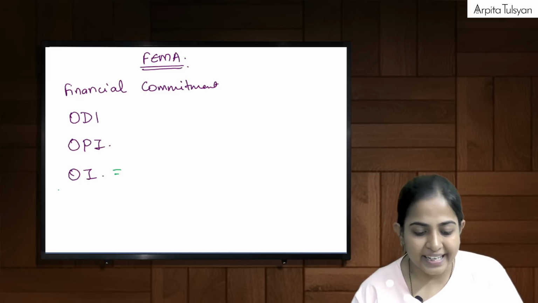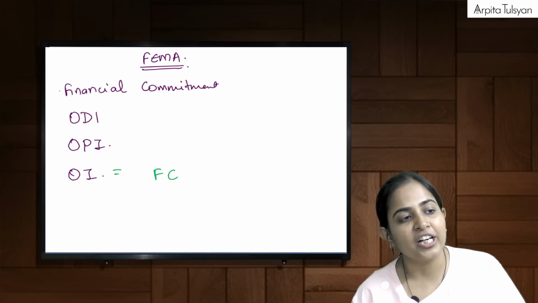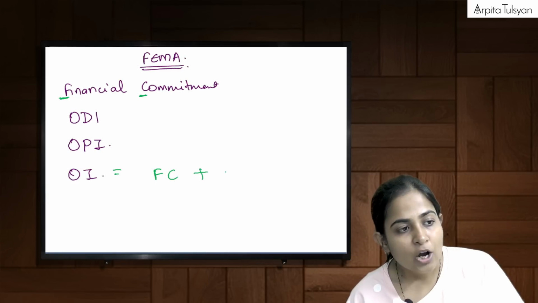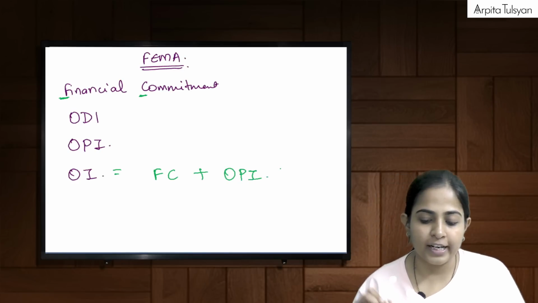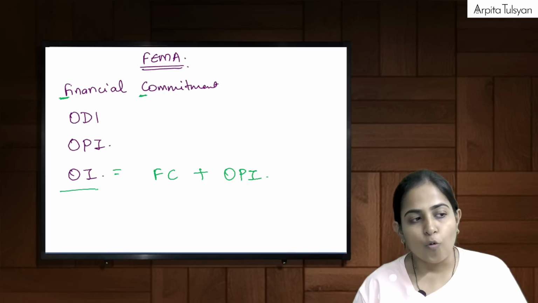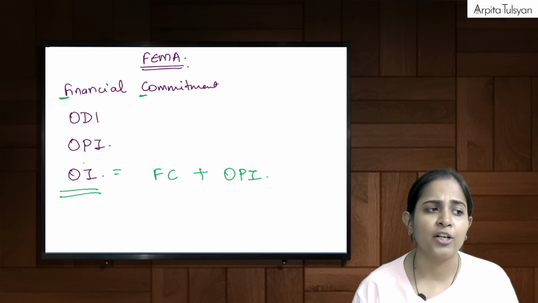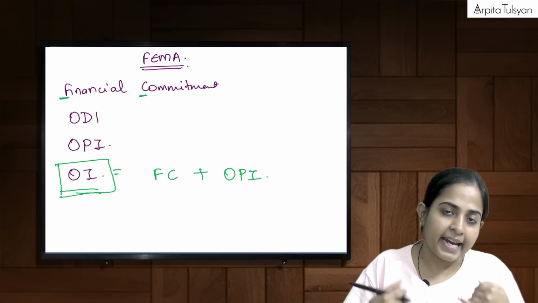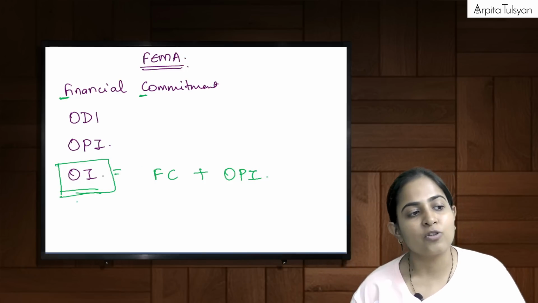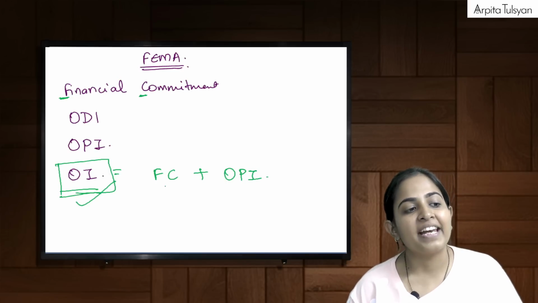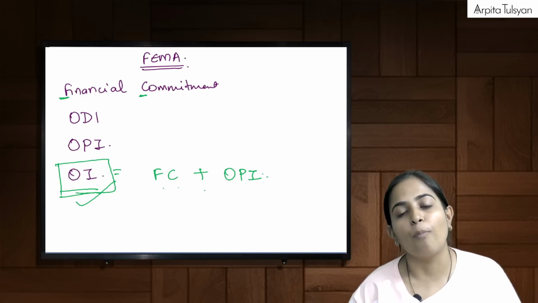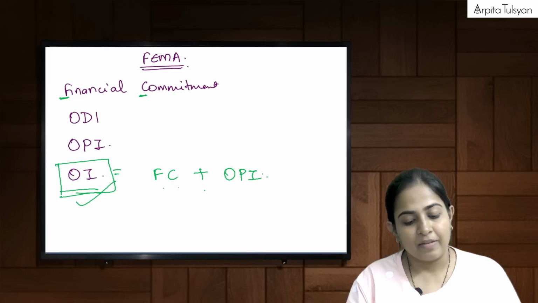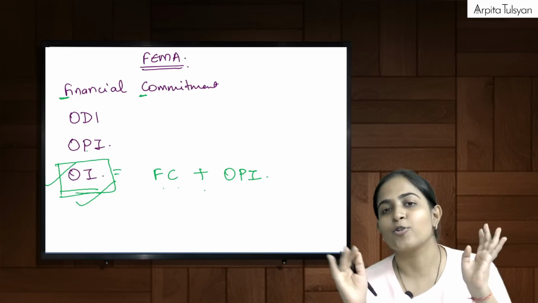Overseas investment is nothing but financial commitment plus overseas portfolio investment. This is everything taken together. Overseas investment is any investment done by a person resident in India, a PRI. That is called overseas investment, which includes financial commitment plus the OPI. Very clear? Did you understand till here? This is the definition of the term overseas investment.